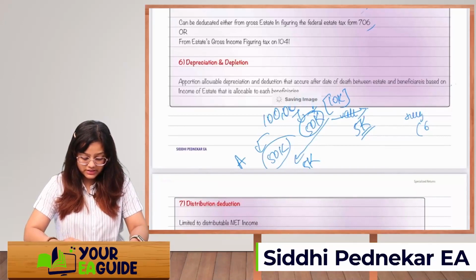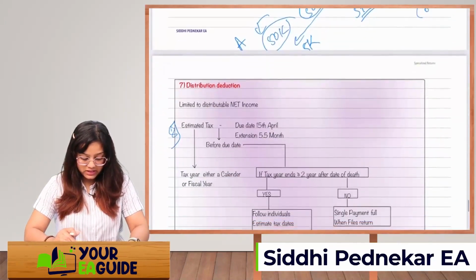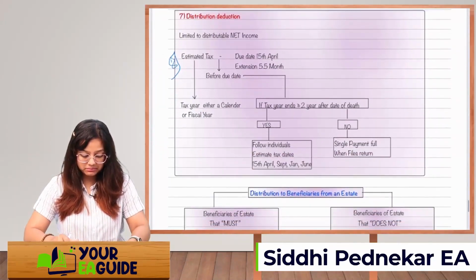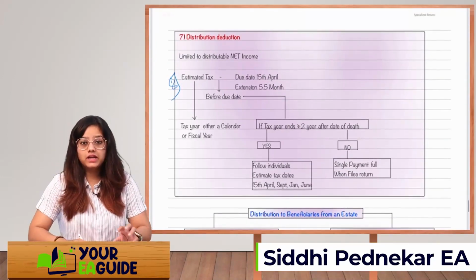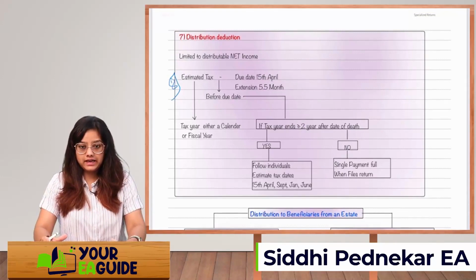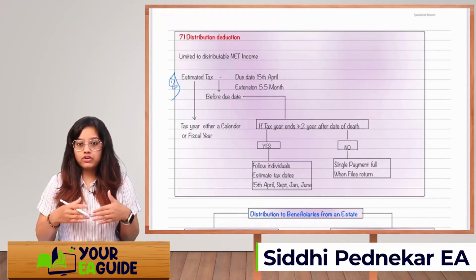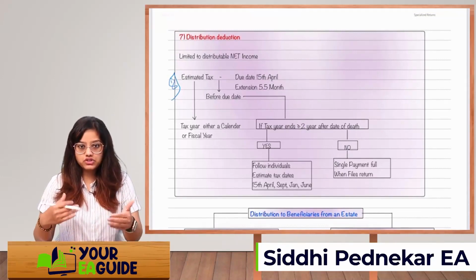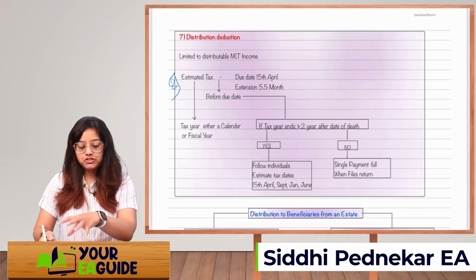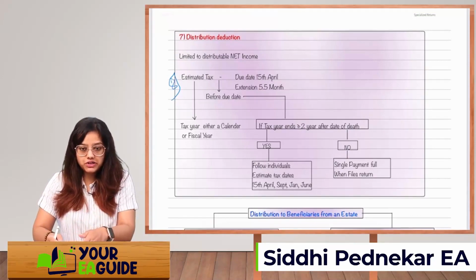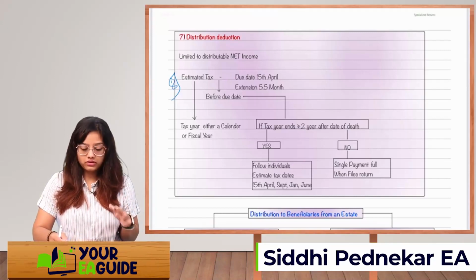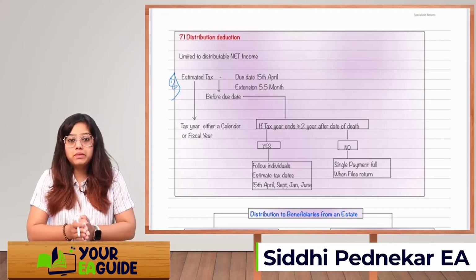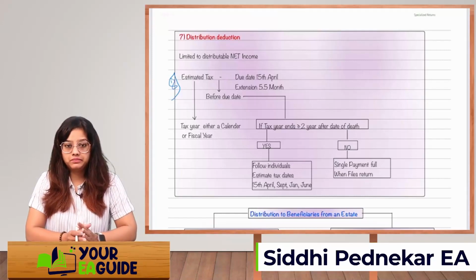Next deduction is the distribution deduction, limited to the distributable net income. When the estate is distributing its assets, they are not liable to pay tax on whatever is distributed. So the asset or income which has been distributed will be added as a deduction for the estate. Got it, guys? So it will be limited to the distributable net income.